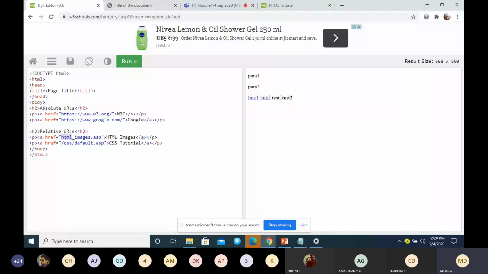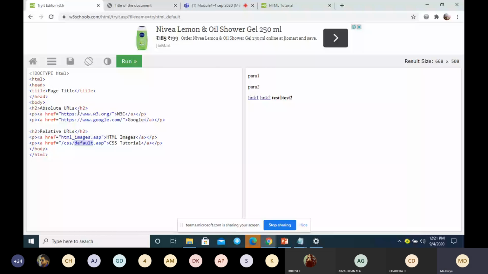That is why I am just specifying the name of the file. This is one more example: I'm just writing the name of the folder. In the CSS folder, there is a file called default.asp. I'm linking to this file which is in my own server. That URL is called a relative URL. Sometimes they may ask you in the exam to explain the types of URL with an example. So this is about relative and absolute URL.